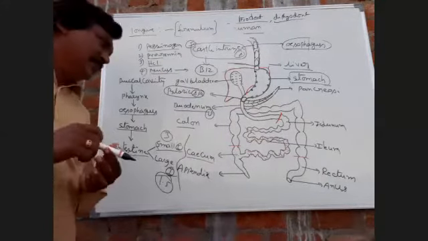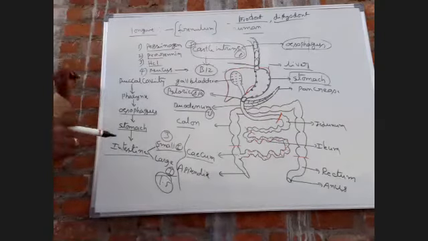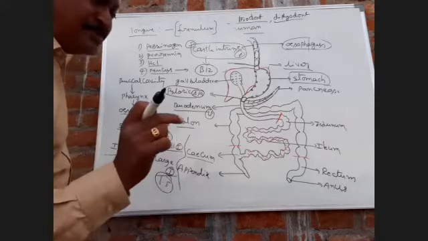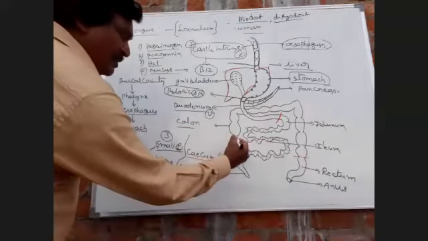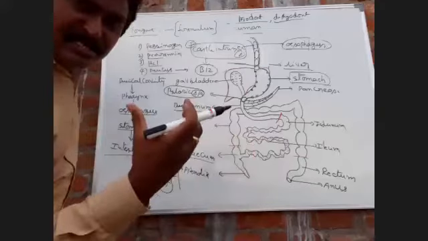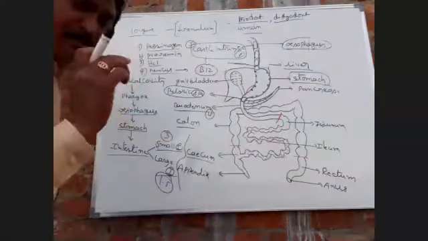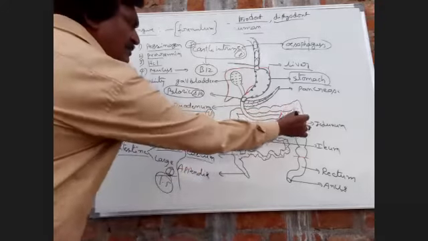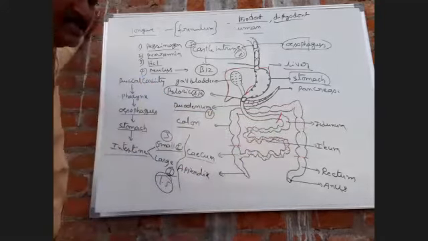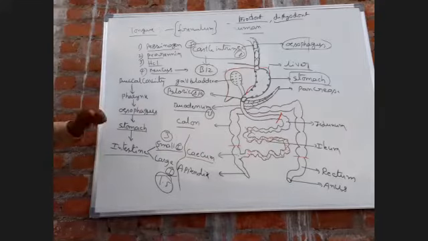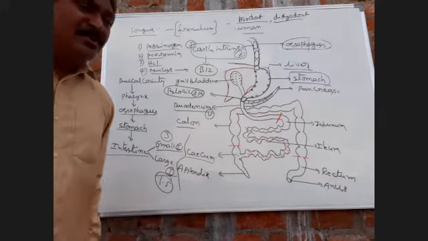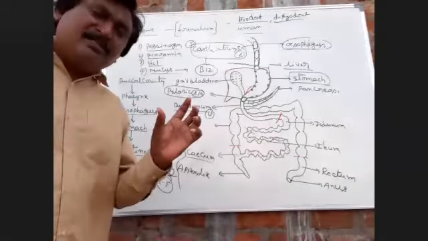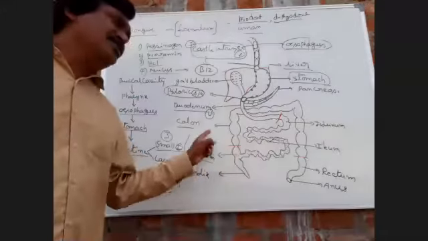In the colon, bulged pouch-like structures are present. Bulged means swollen. On the colon, the bulged pouches are present. These are called haustra.